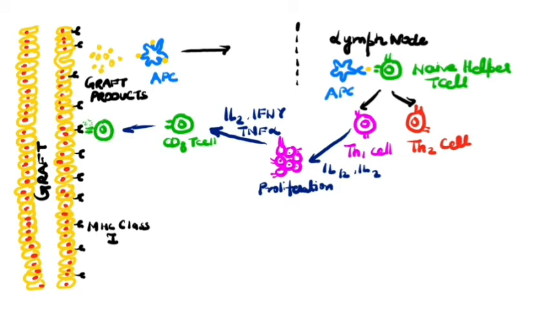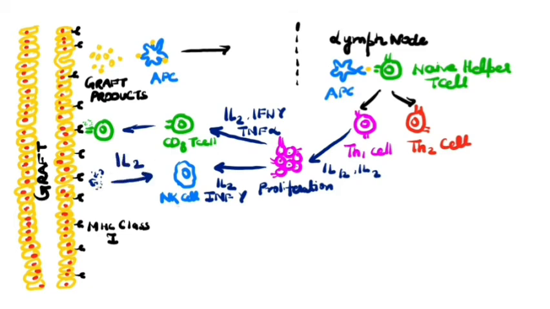Next cells to be activated are NK cells in presence of cytokines such as interleukin 2 and interferon gamma. Interleukin 2 is released by the graft, increases the adhesion of NK cells to endothelium and also increases the susceptibility of endothelium to NK mediated cytolysis.